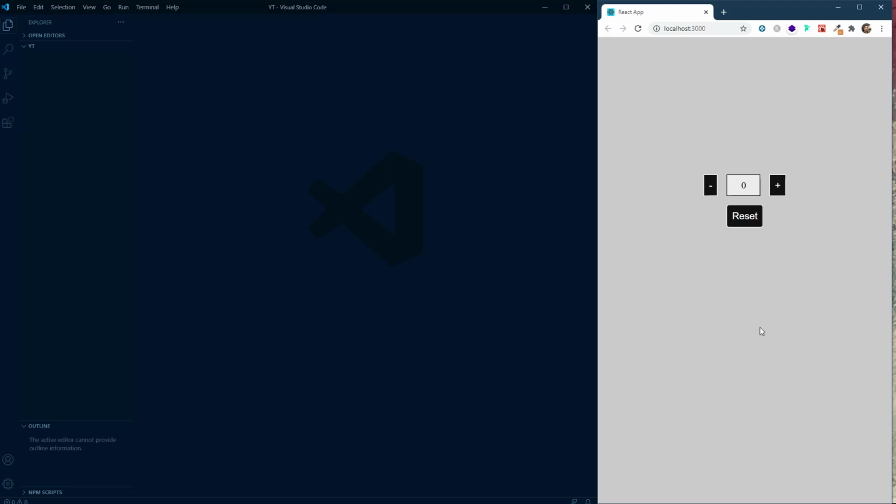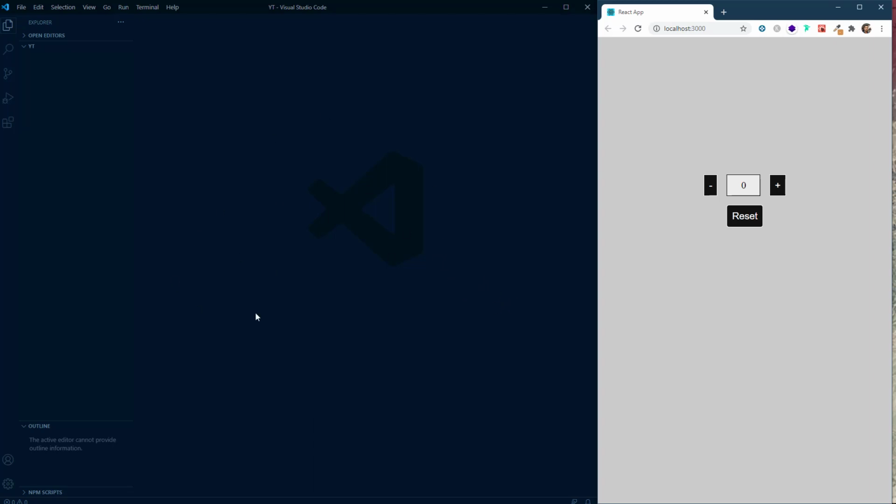Now you can see here, as usual, I'm using my VS Code text editor and I'm using my Chrome browser. Now React uses a lot of stuff under the hood and you can set up a React project in many ways. However, what we are going to learn is the most common and widely used method, that is by using Create React App. So Create React App is the officially supported way to create applications using React.js, and it does all the hard work for us, and we can set up a modern application just by using a single command.